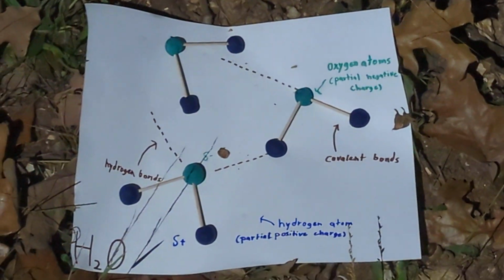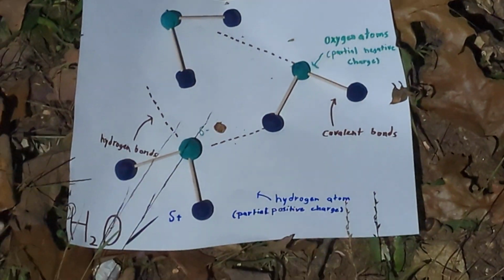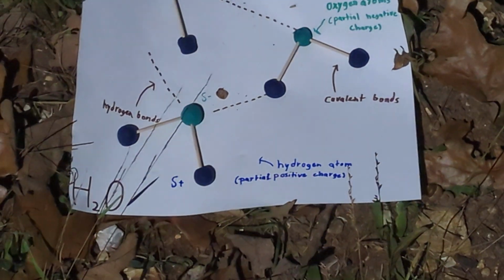I'm freezing cold in the dark, and this is my water model video. I made my model out of Play-Doh, and the green represents oxygen atoms and the blue represents hydrogen atoms.